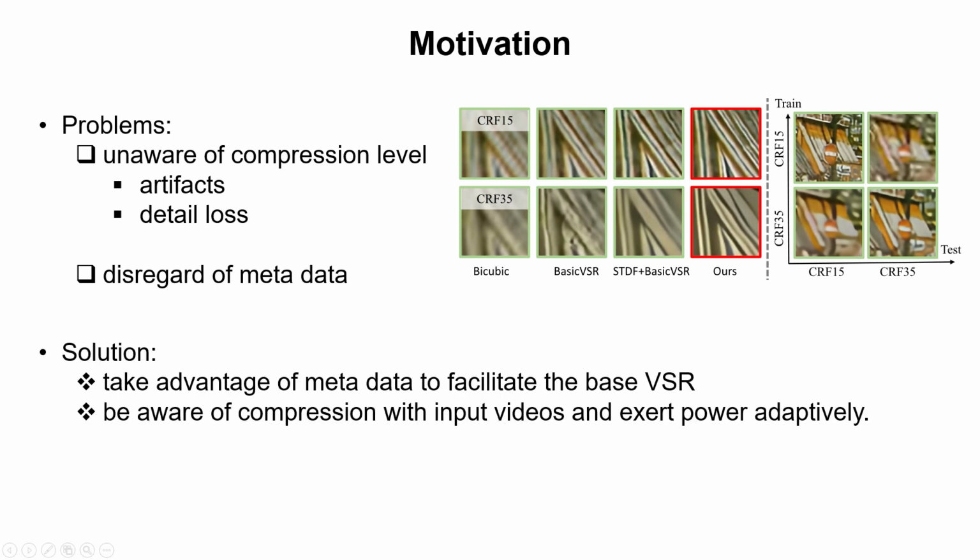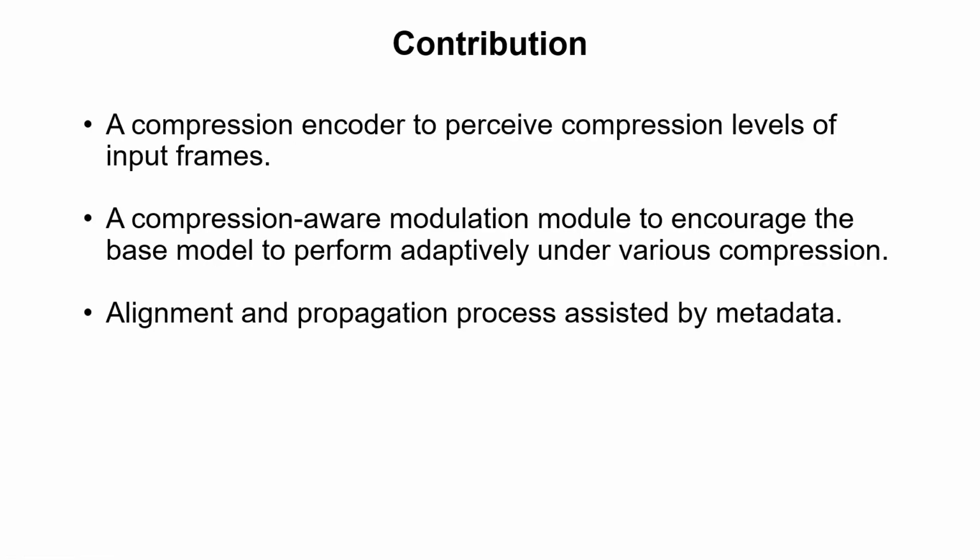In this work, we take advantage of metadata to facilitate the base VSR and enable the model to be aware of the input compression level so that it can exert its power adaptively. The main contributions of our work include the design of an effective network that incorporates a compression encoder to perceive compression levels of input frames, a compression-aware modulation module to encourage the base model to perform adaptively under various compression, as well as an alignment and propagation process assisted by metadata.